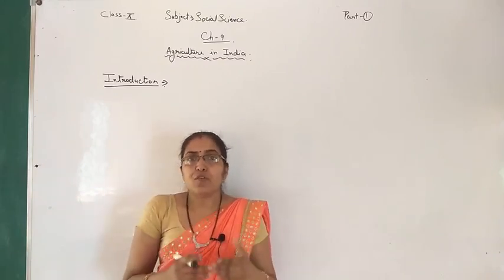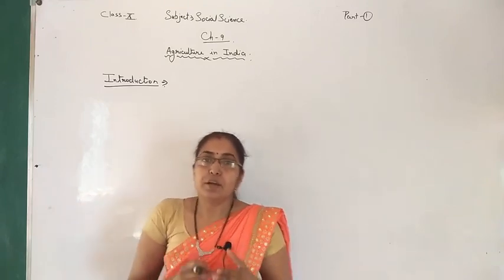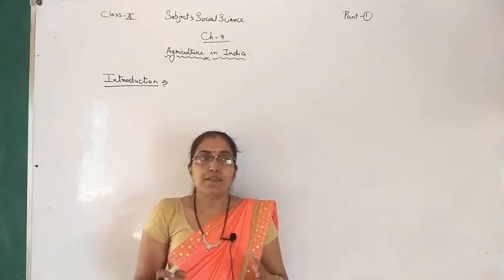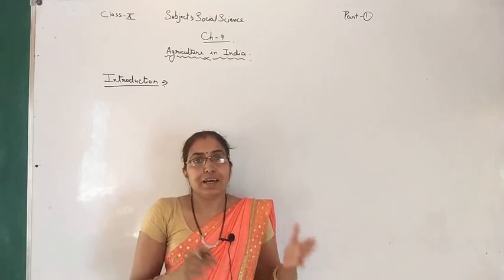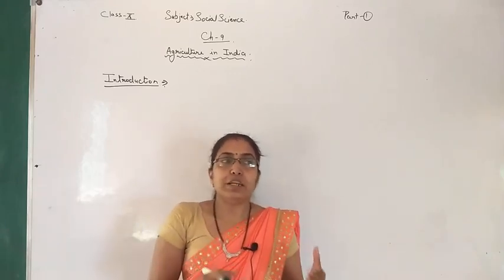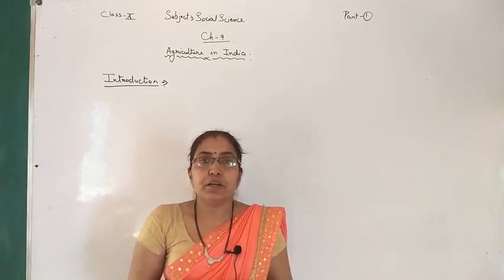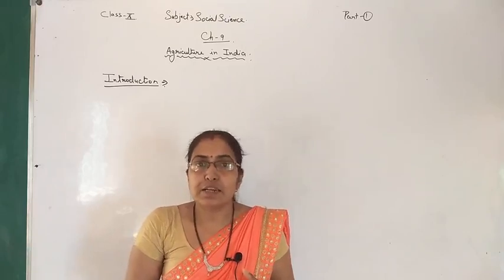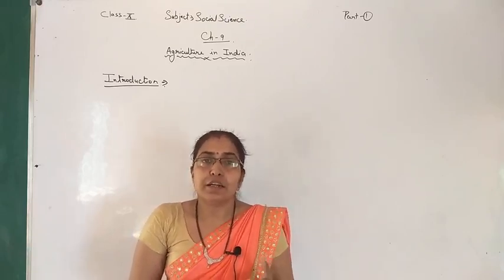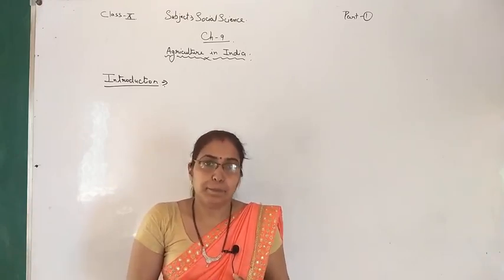Agriculture provides two types of employment. One is direct employment and another is indirect employment. What is included in direct and what is included in indirect employment? You know that sowing of seeds, harvesting, cutting, these are included in direct employment.